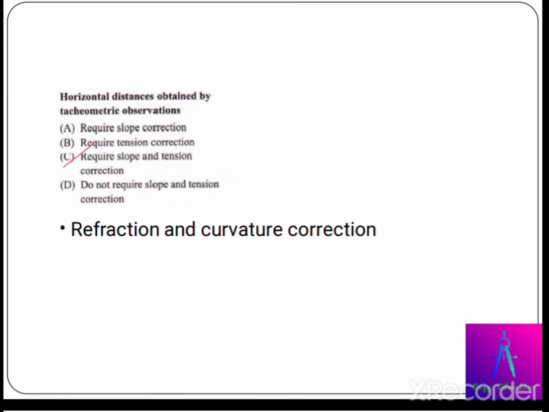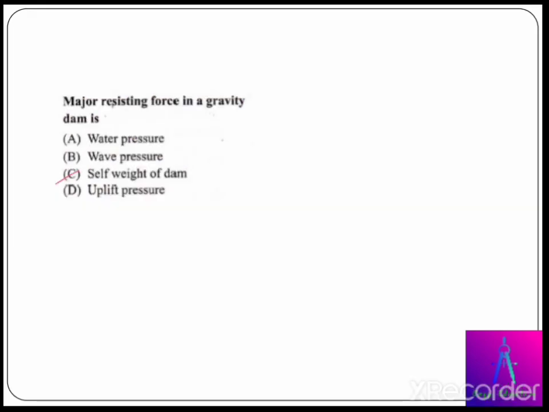Horizontal distance obtained by tacheometric observation. Here two corrections are needed. The first correction is refraction correction and the second correction is curvature correction. Next question. The major resisting force in a gravity dam is the self weight of the dam, or dead load of that particular dam. Now proceeding to the next question, or last question.